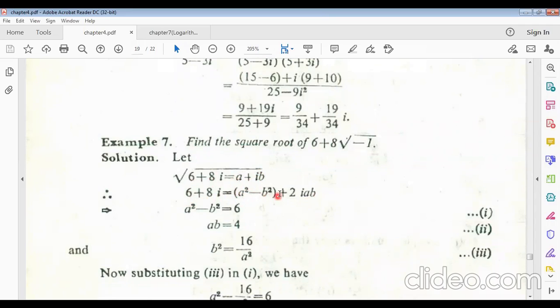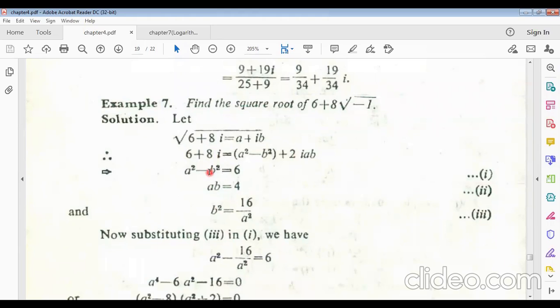Now real part and imaginary part. The real part here is 6, and on the other side the real part is A square minus B square. So equating real and imaginary parts on both sides, A square minus B square equals 6, equation number 1. The imaginary part is 2AB, and here the imaginary part is 8. Divided by 2, we get only 4. So AB equals 4.